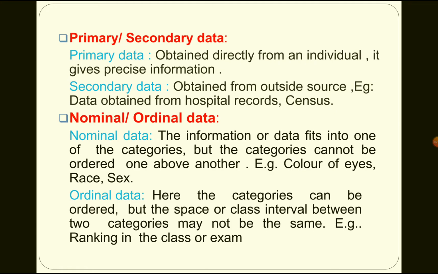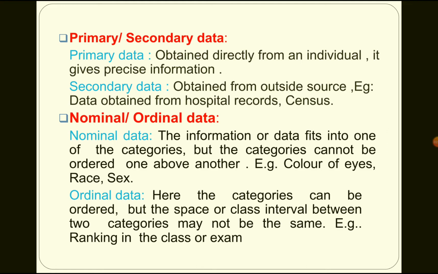Coming to primary or secondary data. Primary data is obtained directly from the individual. It gives precise information. Secondary data is obtained from an outside source, for example, data obtained from hospital records or census. Nominal or ordinal data. In nominal data, the information fits into one of the categories, but the categories cannot be ordered one above the other. Example, color of eyes, race, gender or sex.